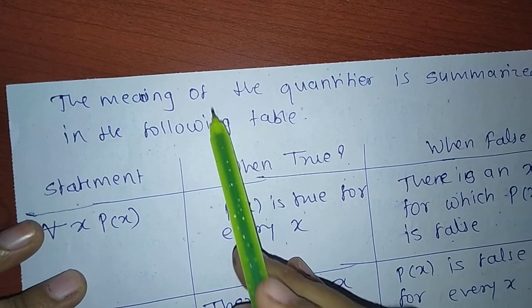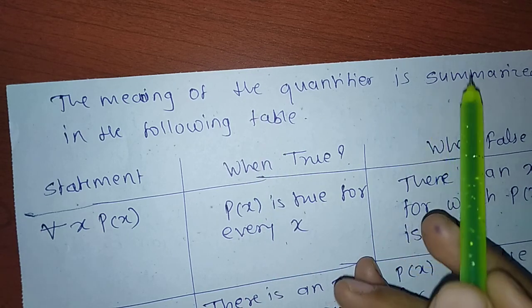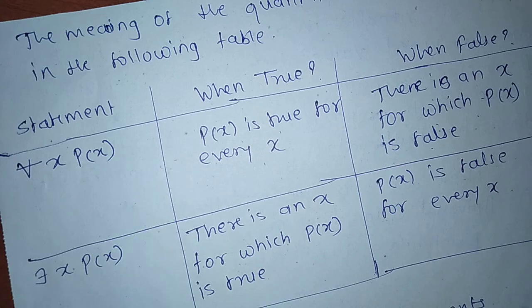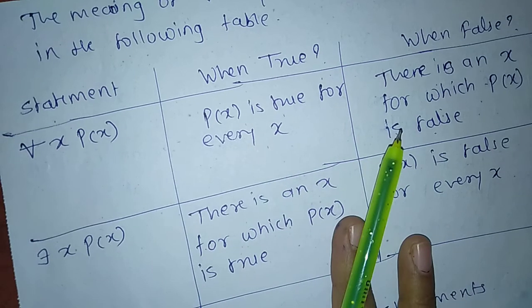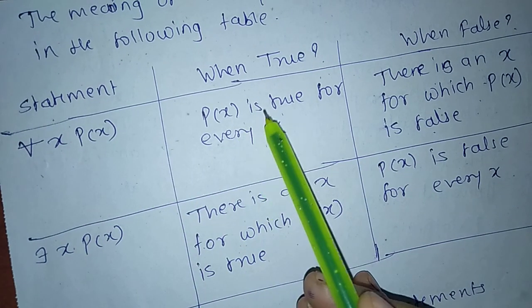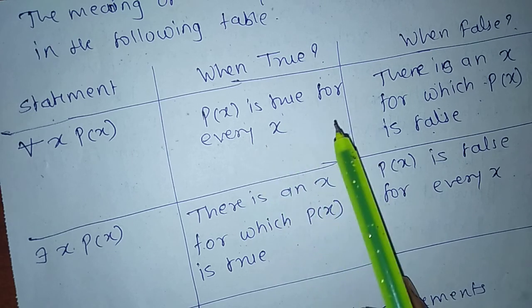Next, the meaning of the quantifiers is summarized in the following table. When each statement is true and when it is false is given in this table. For all x, P(x) means P(x) is true for every x.